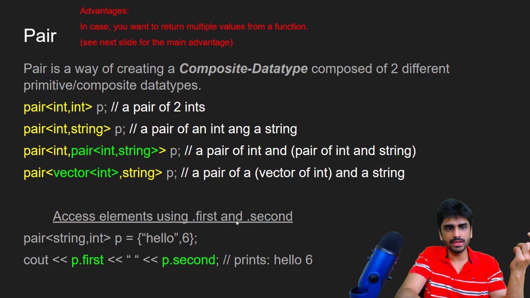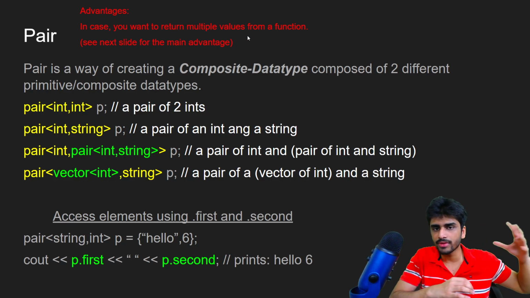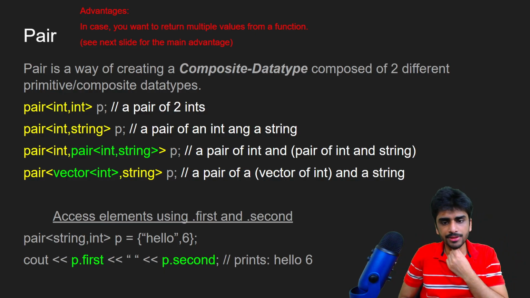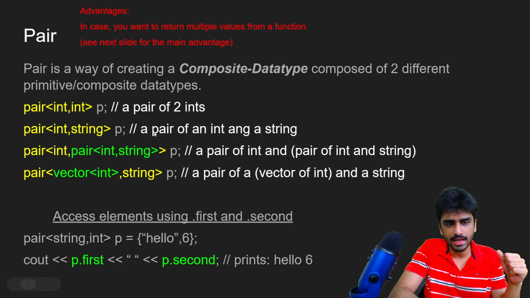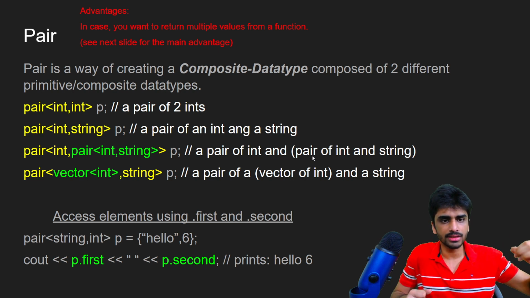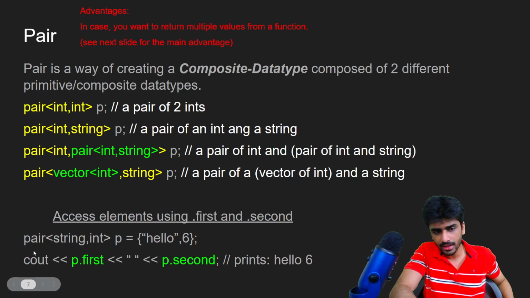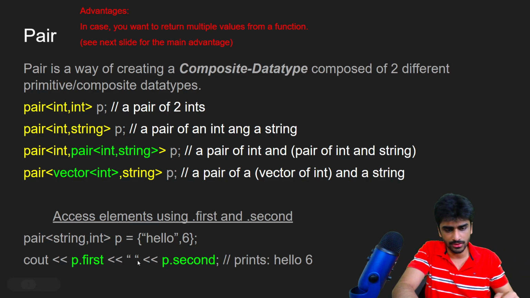So when can this be advantageous? The main advantage is in the next slide. But in case you have a function and you want to return multiple values from it, you know that in C++ you can return only a single value from a function. In that case, pairs can be useful, because let's say you want to return a string and an integer, both of these things, from a function. Instead of returning both of them, which is not possible, you can return a pair of string and int, so that you can return both of these values.